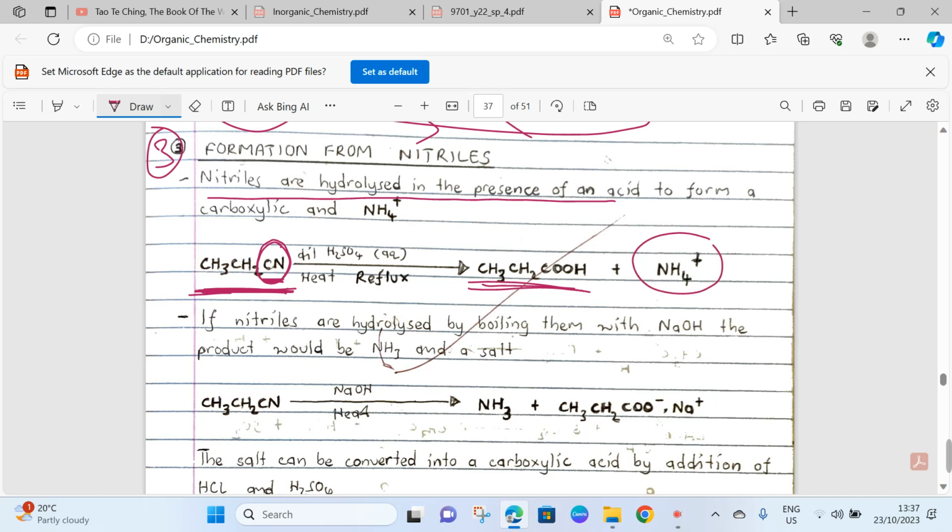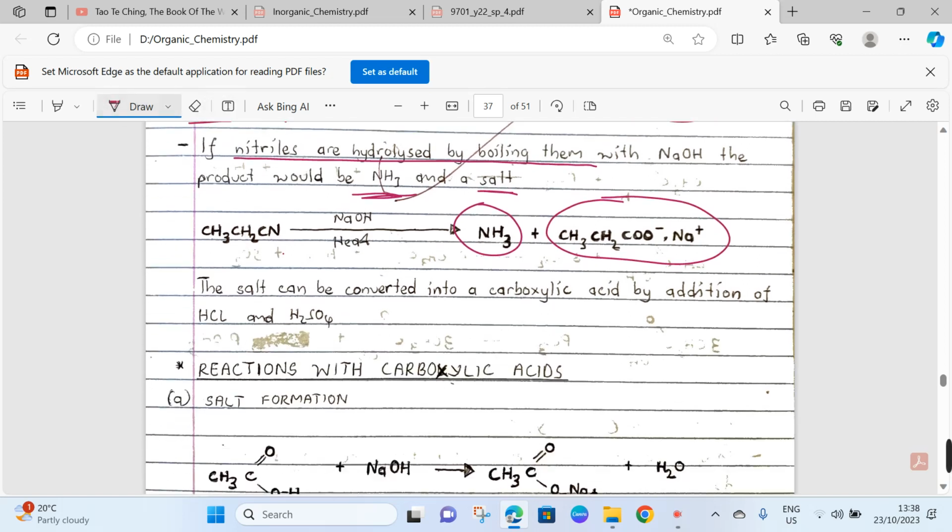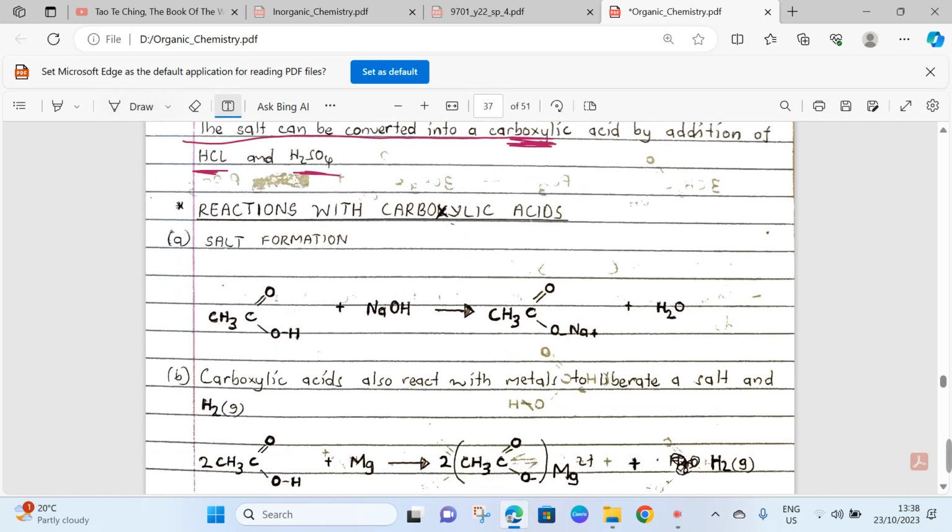If the nitriles are hydrolyzed by boiling them with sodium hydroxide, the product would be ammonia and a salt. Like in this case, we have ammonia and a carboxylate what? Salt. So the salt can be converted back into a carboxylic acid, right? By the addition of HCl or sulfuric acid. That's all there is to it. Okay?